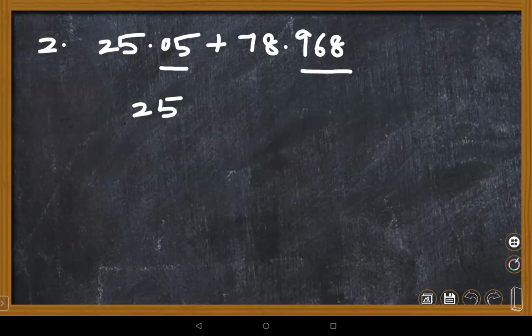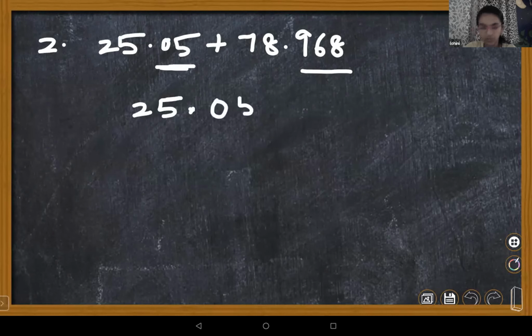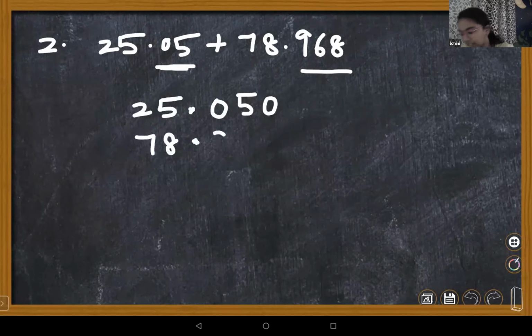Whole part 25, decimal part 050. Very good. Next number, point under point, 968. Come on, Lohini, please give the answer.